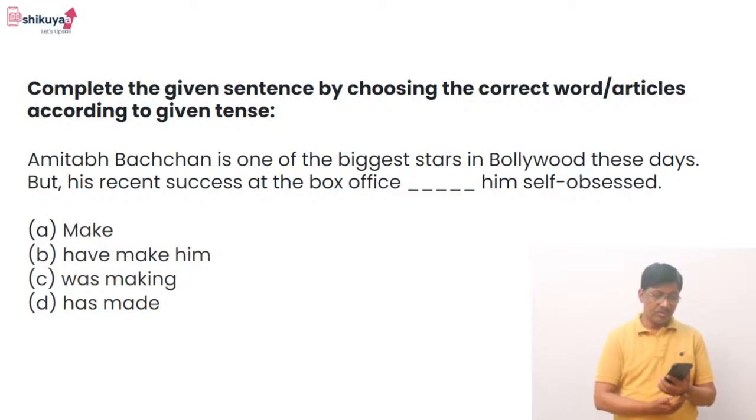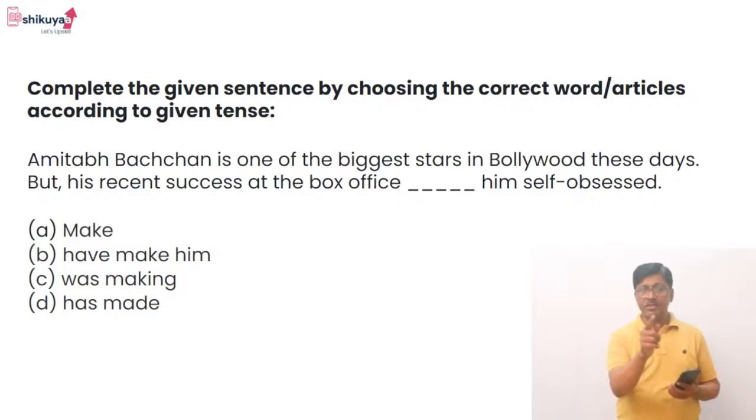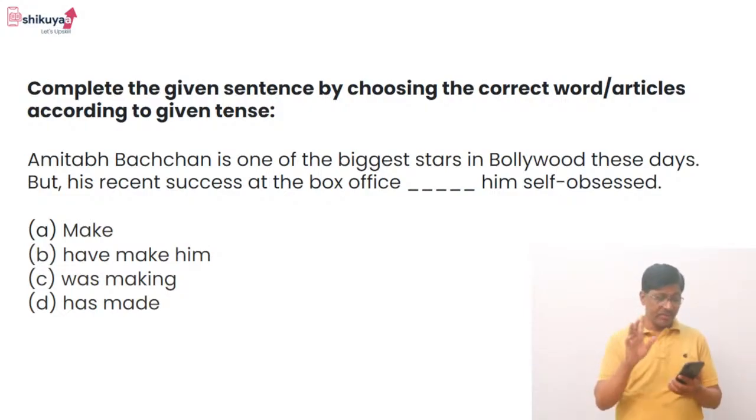So which one would you prefer? Was making नहीं आएगा because it is continuous, past continuous, ये हो चुका है, because obsessed ed है तो ये हो चुका है, इसलिए यहां पे was making option C नहीं आएगा. Have make him नहीं आएगा because tense में फिट नहीं होता.